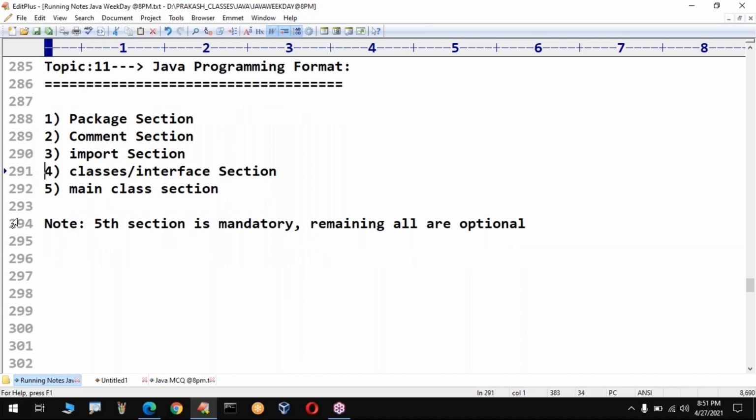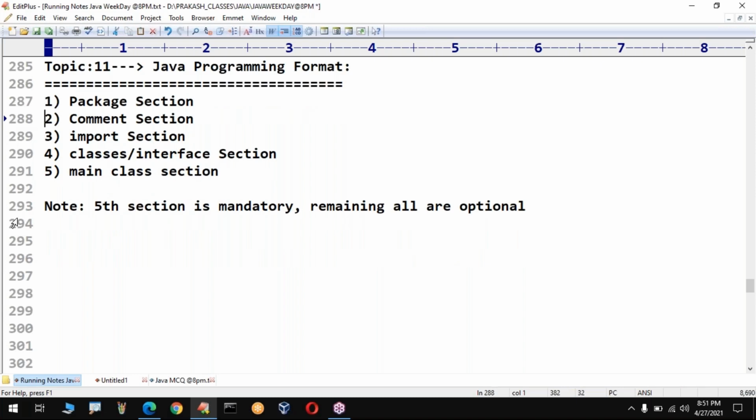Any doubts? Please confirm. Any doubts? Yes, Rahul, Keshav, Raju. Any doubts?